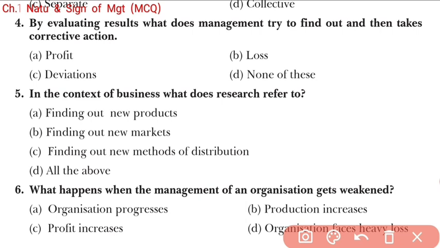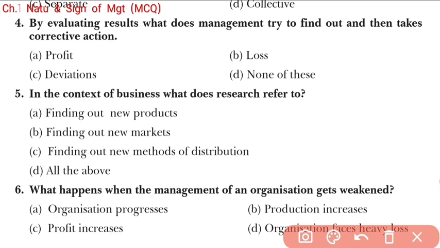By evaluating the result, what is the meaning of evaluating result? It means the manager evaluates the performance of the actual work and tries to find out if everything is going on according to plan, or is there any deviation, right? Deviation means, is everything going on according to plan or is there any type of change?